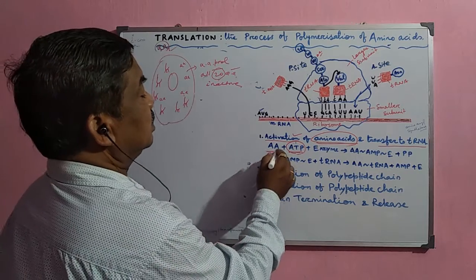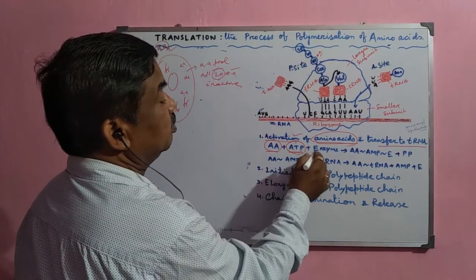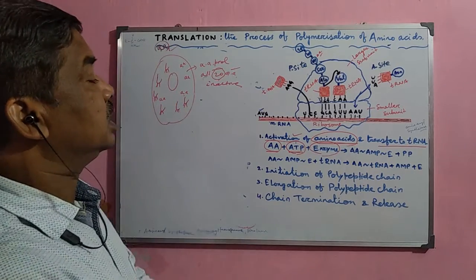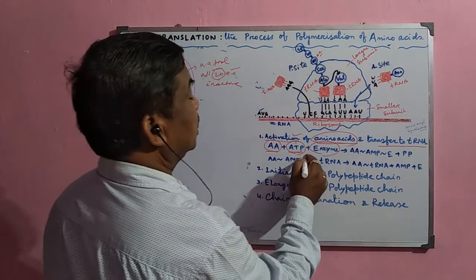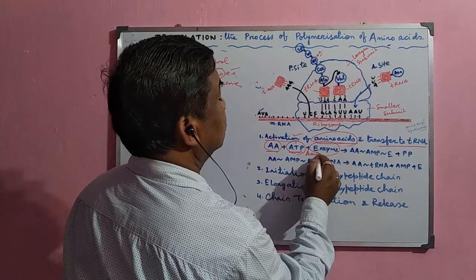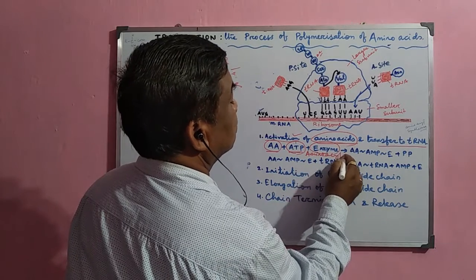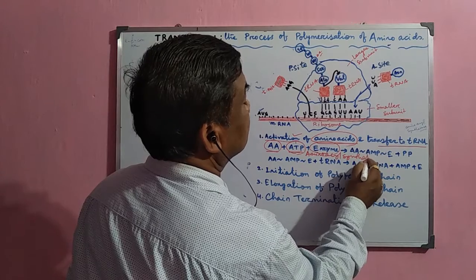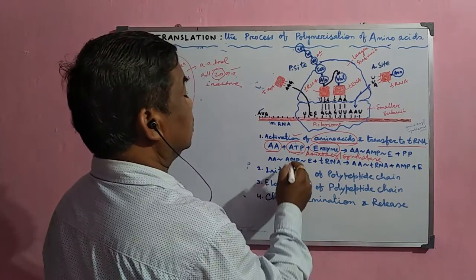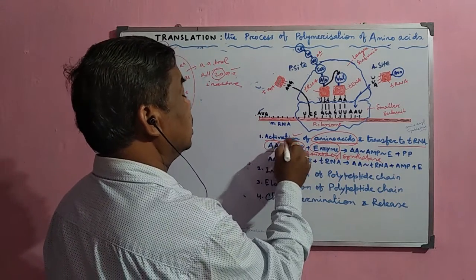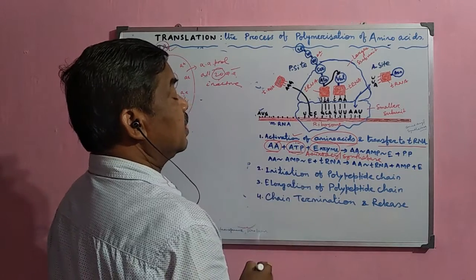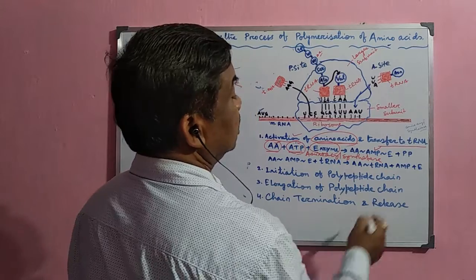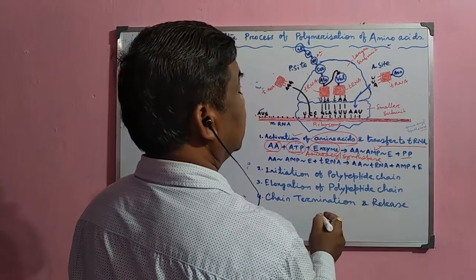So the amino acid plus ATP molecule plus enzyme, the amino acid synthetase enzyme, binds with the amino acid and ATP, and the ATP breaks into AMP and the phosphate group is separated.